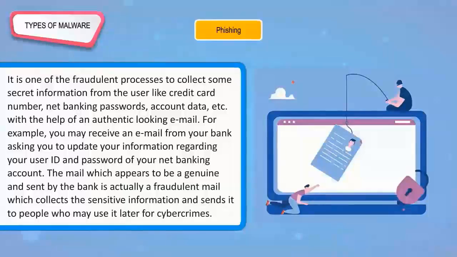For example, you may receive an email from your bank asking you to update your information regarding your user ID and password of your net banking account. The mail, which appears to be genuine and sent by the bank, is actually a fraudulent mail which collects the sensitive information and sends it to people who may use it later for cyber crimes.